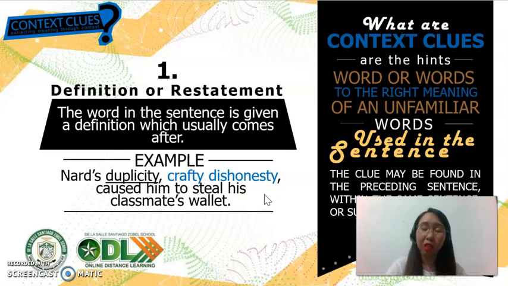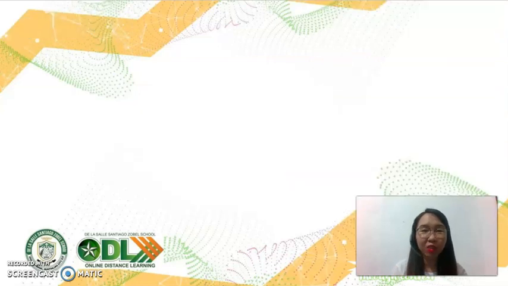So in this sentence, the word to be unlocked is duplicity. So the actual context clue or the definition or restatement comes right after the word duplicity, which is, you're right, it's actually crafty dishonesty. And it is marked by the comma that comes after the word being defined. So that is it for the first type of context clue, which is again definition or restatement. On to the next one. Let us see if you have guessed what the next is.